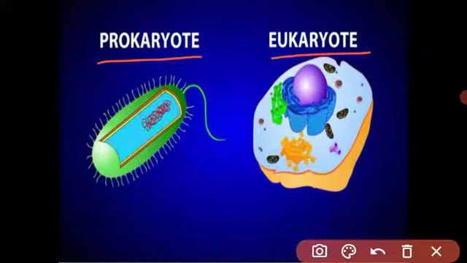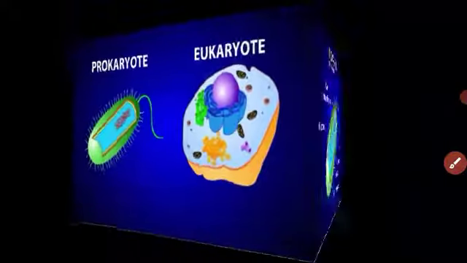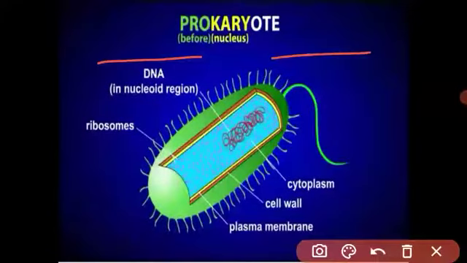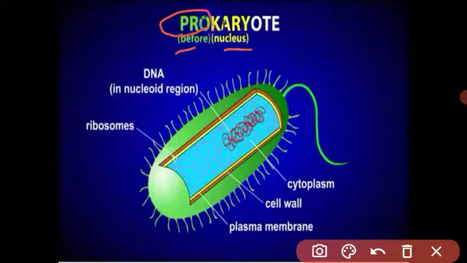Prokaryotic and eukaryotic. Prokaryotic means early nucleus. See, one by one we will see. Prokaryotic means before nucleus. Pro means before, early, primitive, premature. And karyon means nucleus. The single cell organisms have no well-defined nucleus, meaning they lack a nuclear membrane. Their body is not well developed.